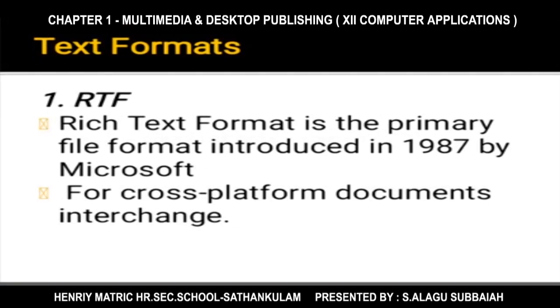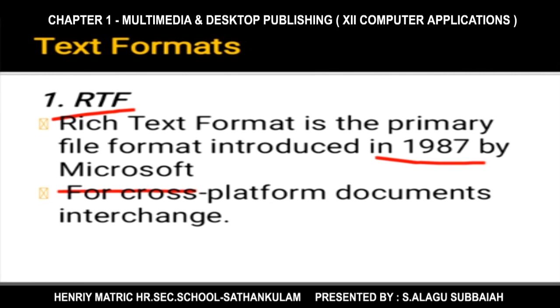Students, so far we have seen 5 components of multimedia. Now we are going to see some examples for the multimedia components. First, text format. RTF, rich text format, is one of the text formats. It is the primary file format, and it was introduced by Microsoft in 1987.